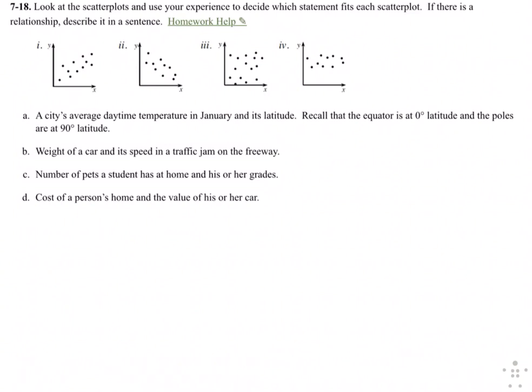Okay, for this one, they give us these four scenarios, A, B, C, and D, and they want us to match them to graphs 1, 2, 3, and 4. So the first one, A, says a city's average daytime temperature in January and its latitude.